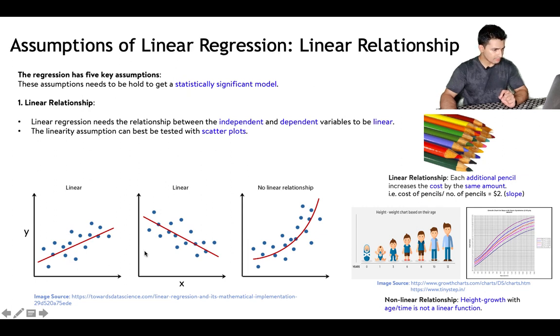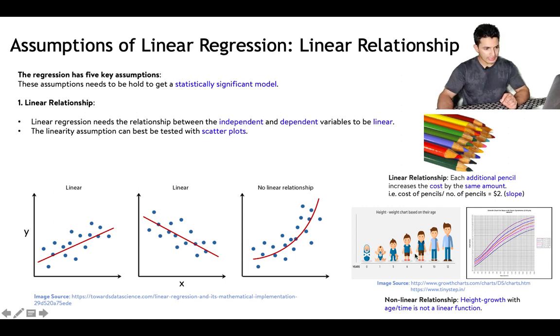If you see this example, we have plotted y with respect to x. In the first and second example, the y may be increasing or decreasing as the x increases, but the relationship is linear. But in the third example, it's non-linear. But linear regression is only capable of capturing the linear relationship. A real life example could be if you buy a single pencil which is $2, or you buy 10 pencils, then it will cost 10 times 2, that is $20. The relationship is linear. As the number of pencils increases, the total amount also increases linearly.